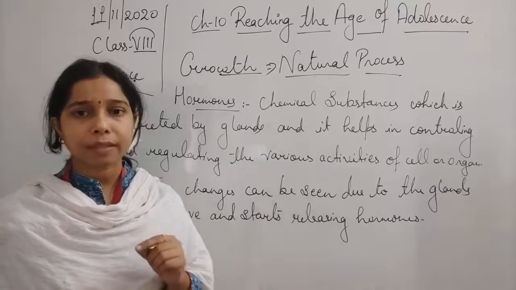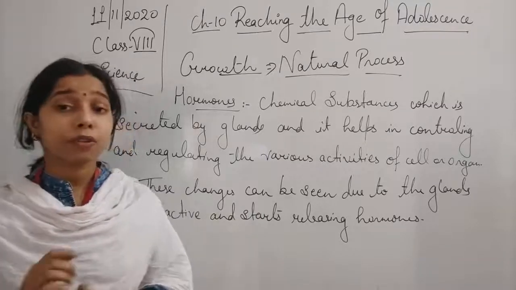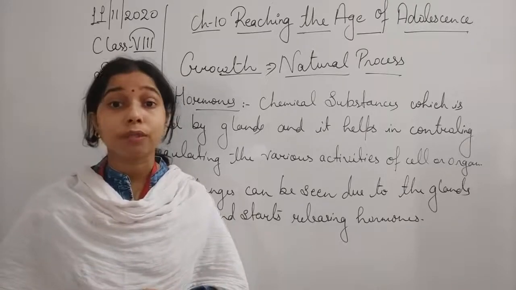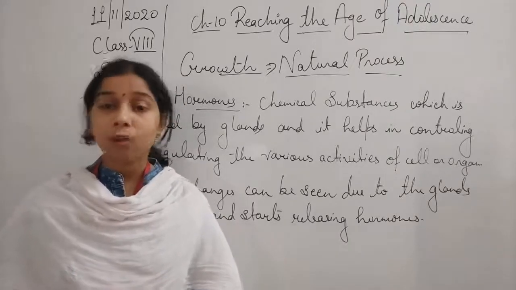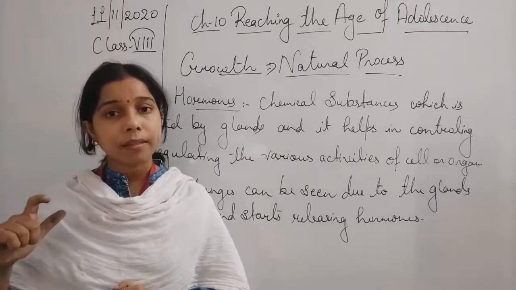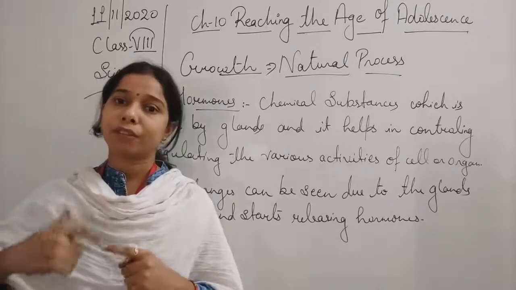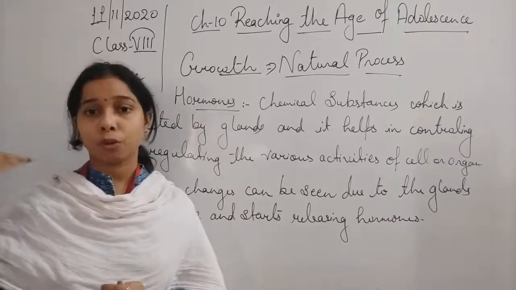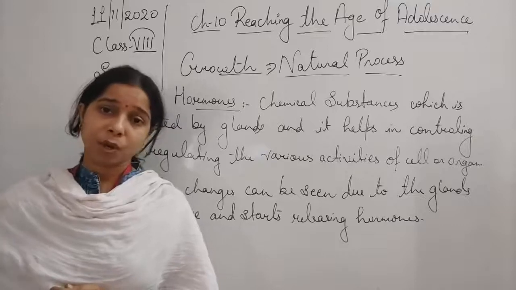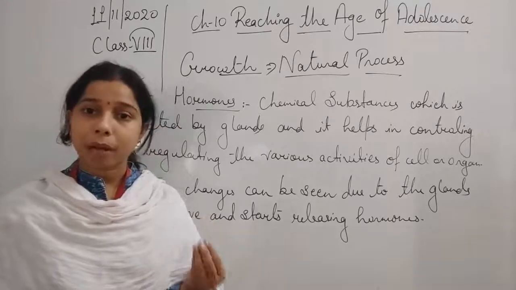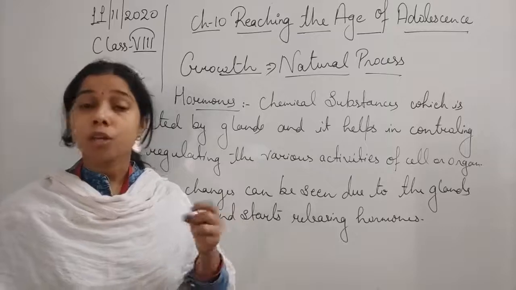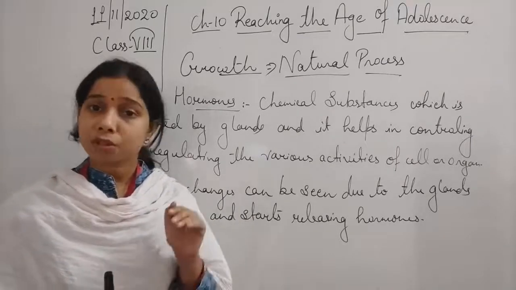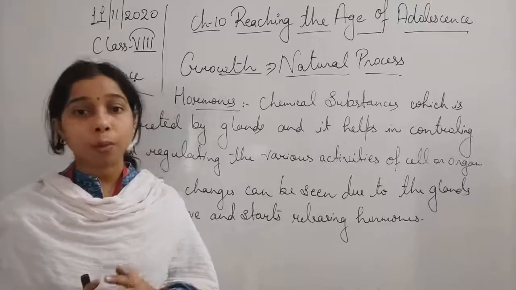Let me give a very short example, then you will be able to understand. If we talk about growth, why does our growth occur, student? It is because of the growth hormone. A hormone is released which works on the cell and helps in the division of the cell, due to which the person's growth increases. But if the amount of growth hormone is less, less division will occur and the person will remain short. So it is because of the hormone only, student.